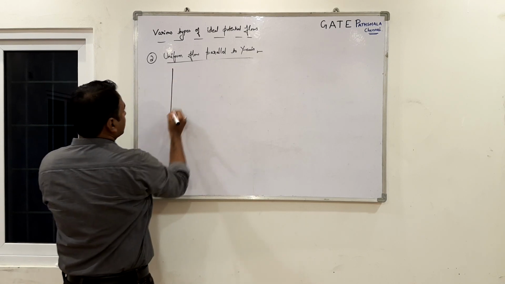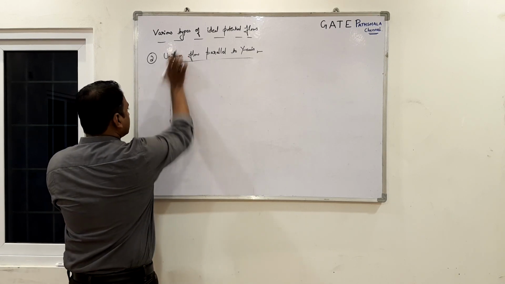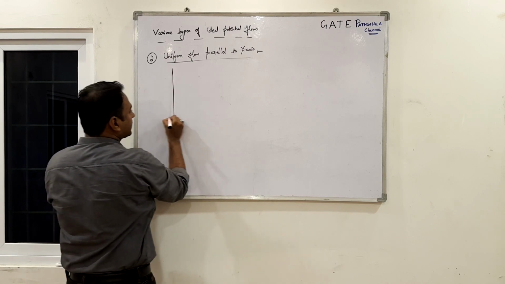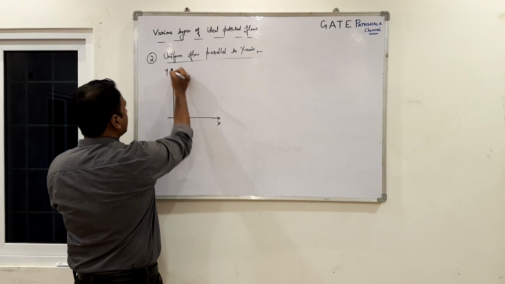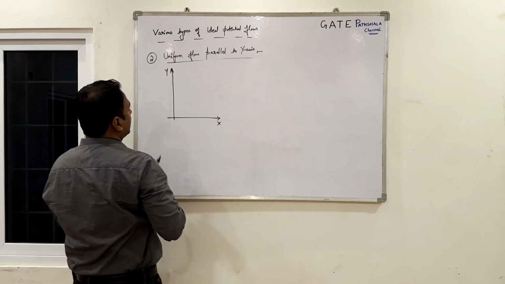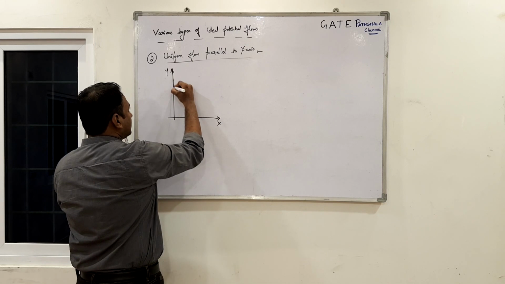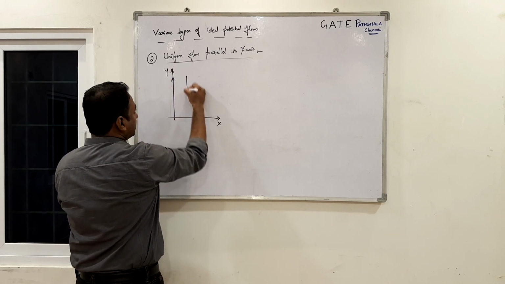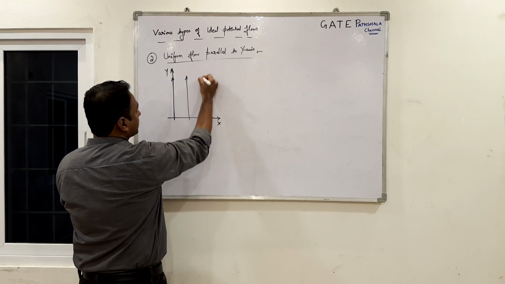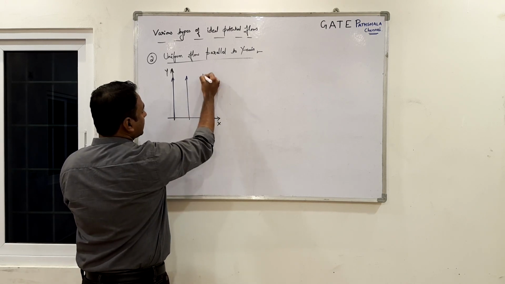If I draw the axes x and y, and I draw a uniform flow parallel to the y-axis, it would look like this.